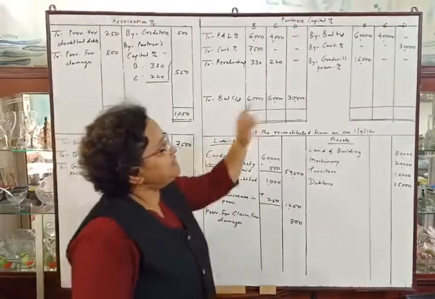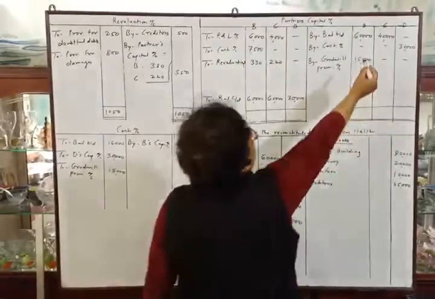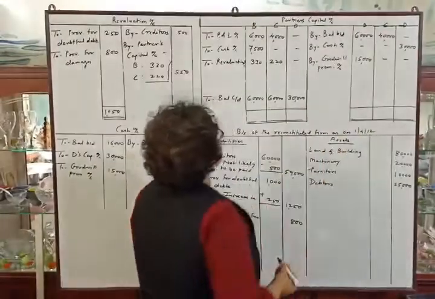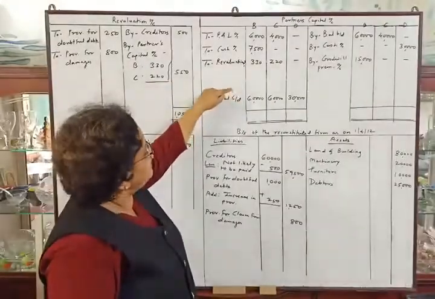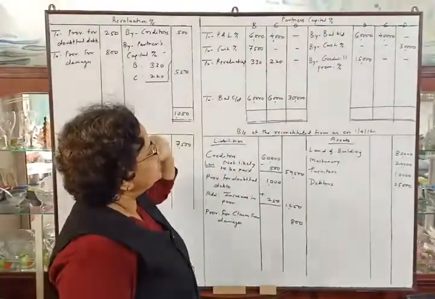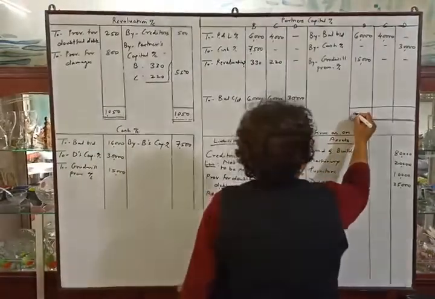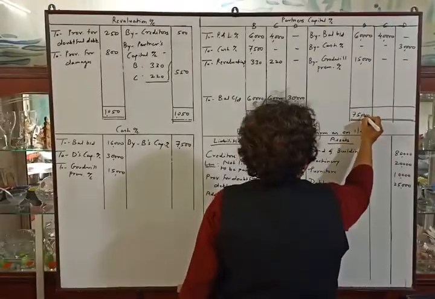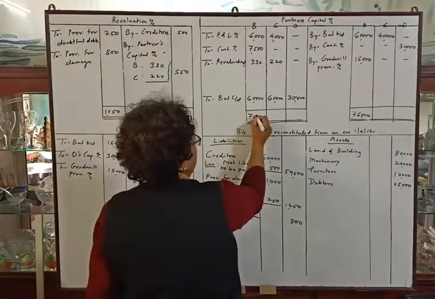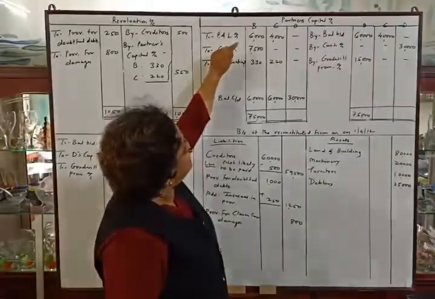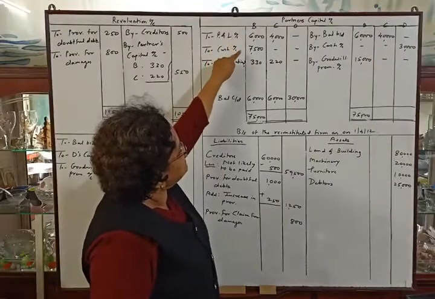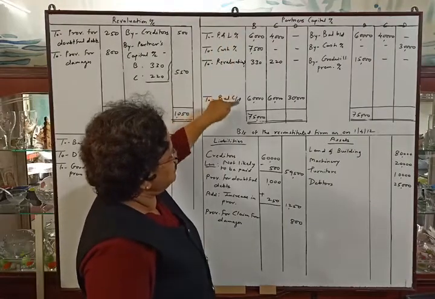Now we will tally B's capital account. Credit total is 75,000 and debit total is 73,830. So higher total we will write 75,000. While making total of debit side, we will add 6,000 plus 7,500 plus 330 plus 60,000.